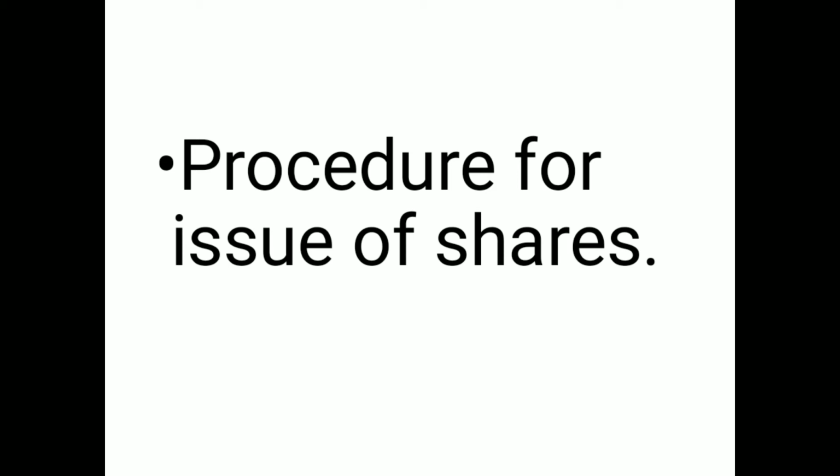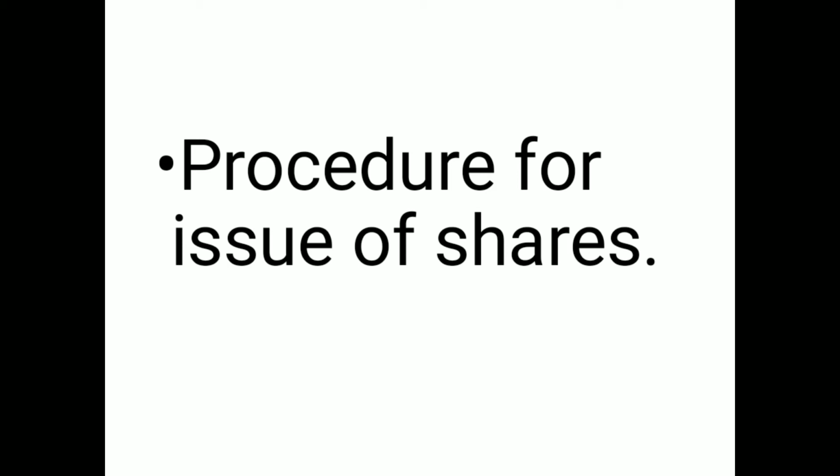In the very beginning, when the company will issue shares, people are going to apply for it. Then the company will allot them. And in installments, the company will collect the amount of share. If you remember, we have also solved several illustrations about this topic.